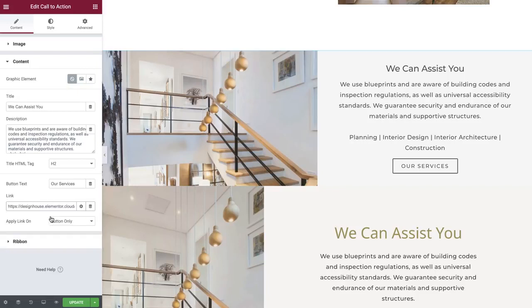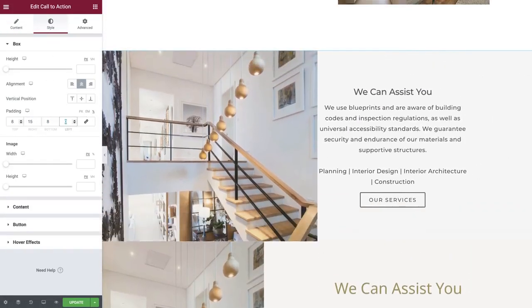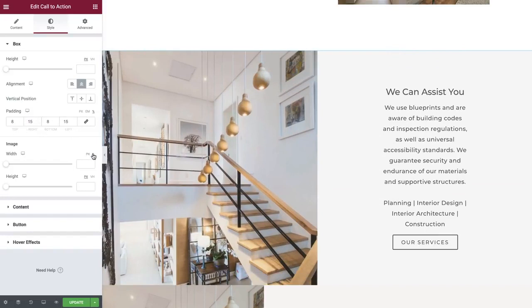Now let's continue editing our widget. In Style, add some padding, and adjust the image width.